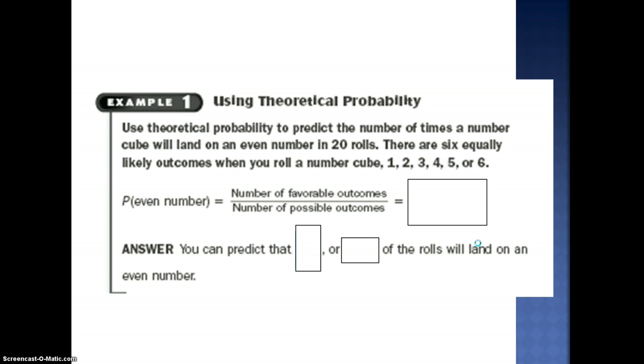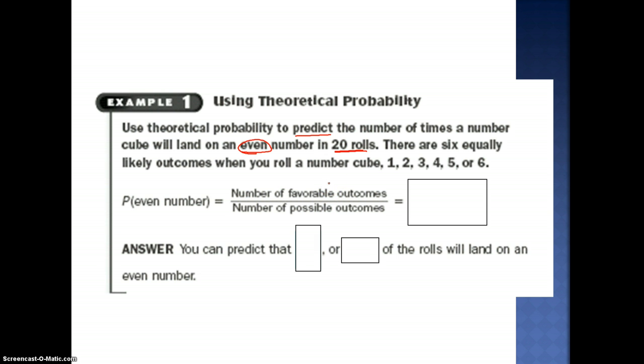Let's talk about using theoretical probability. We're going to predict, and we're saying predict because we're going to say, what if I roll a number cube, and that number cube will land on an even number in 20 total rolls. You have 6 equally likely outcomes on the number cube.